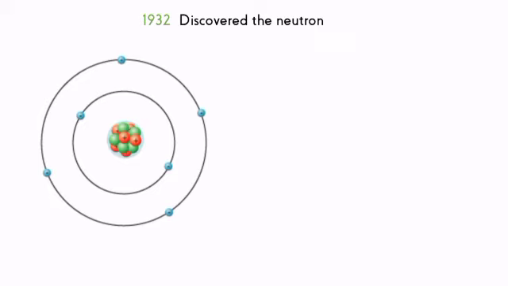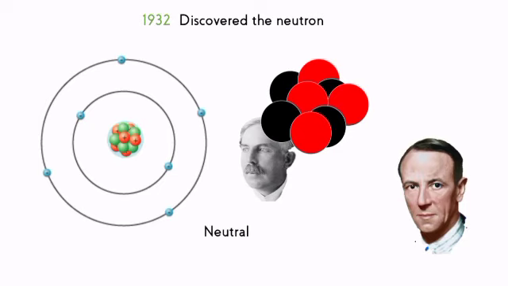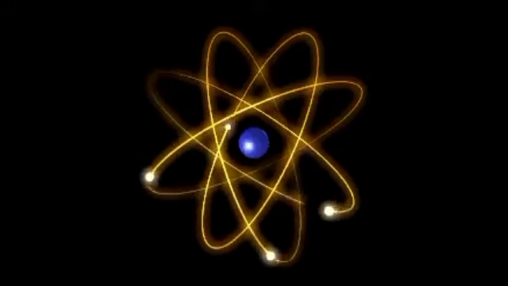In addition, Chadwick noticed that the Rutherford atom was neutral, yet the protons had a positive charge. These pieces of information led Chadwick to theorize that there must be small particles other than protons present in an atom's nucleus, ones without a charge. He named these subatomic particles neutrons.